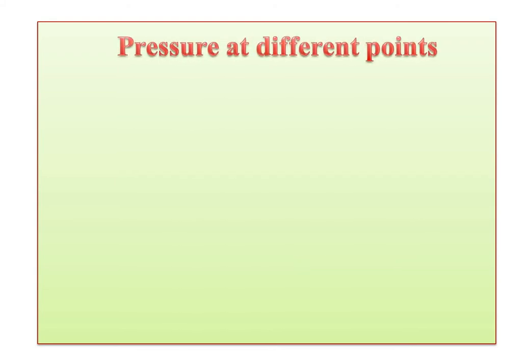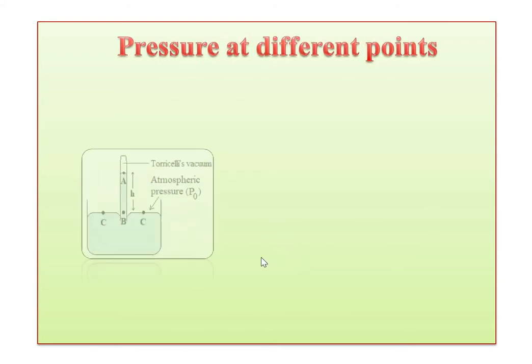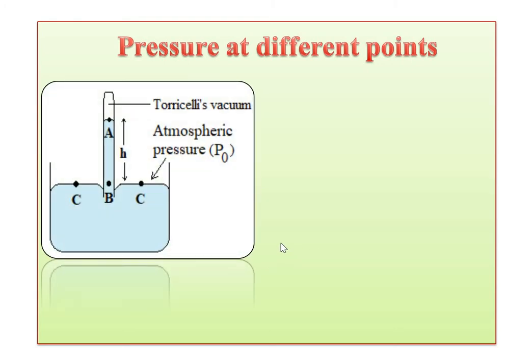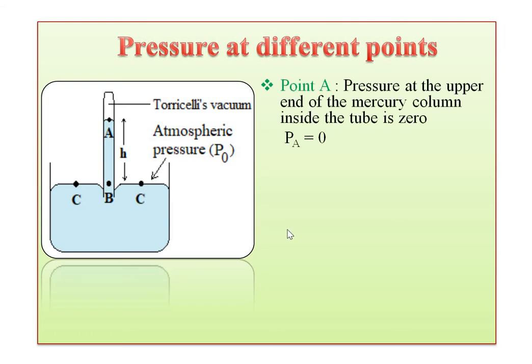So we calculate the pressure at different points in this mercury barometer. See this figure carefully. It consists of 3 points. Point A is inside the tube at the uppermost end, point B is inside the tube, and point C is at the free surface of the mercury. At point A, the pressure at the upper end of the mercury column inside the tube is 0. So pressure at point A is equal to 0, that means PA = 0.